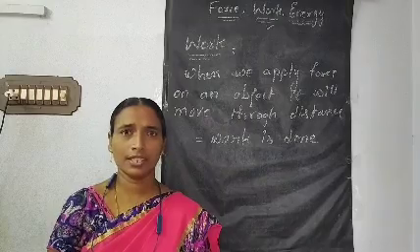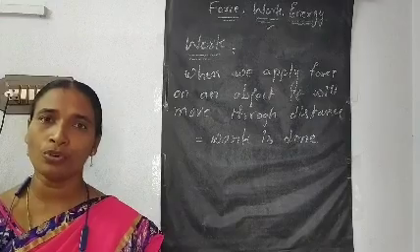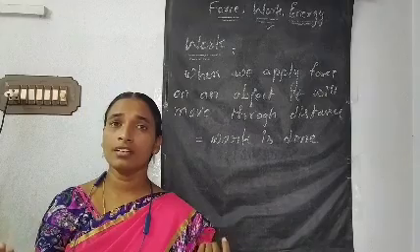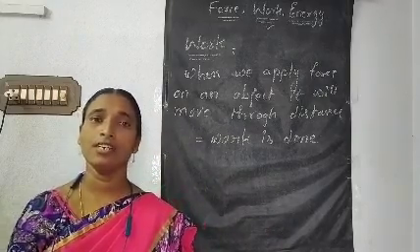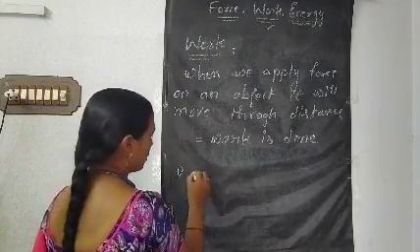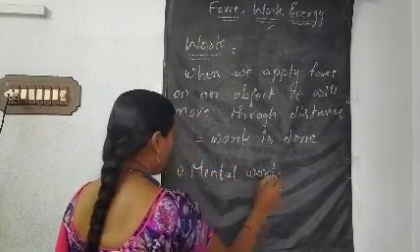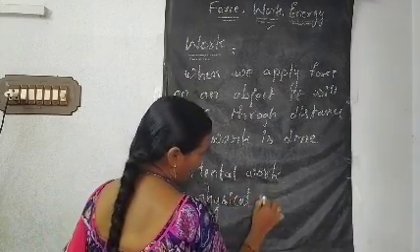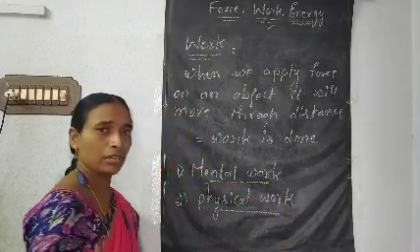Let us see that. Some of the work we can see with our eyes. There is a proof. But some works which we are doing, hard work, we can't show the proof. Based on this, work we can consider as two kinds. How many kinds? Two kinds. One is called mental work. Another one we can call physical work. What is mental work and what is physical work?